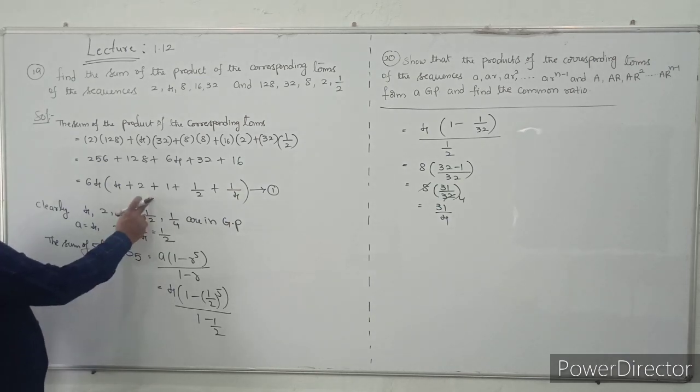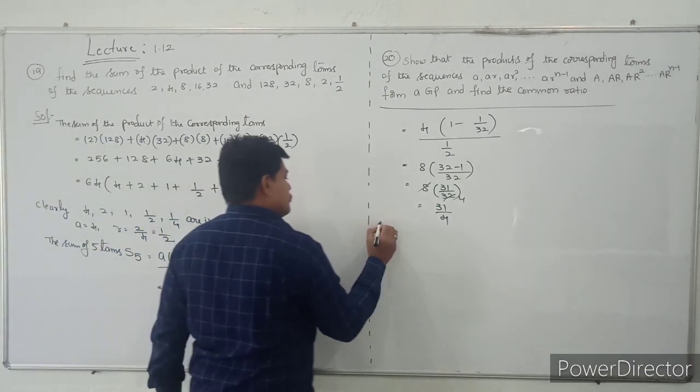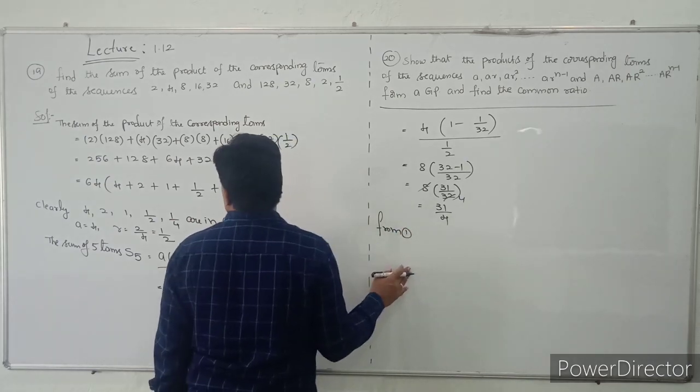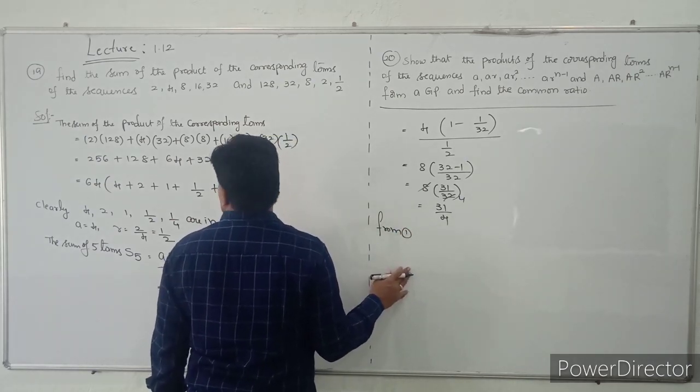That is 31 by 4. You can substitute this value here from 1. From 1, what is that? The sum of the product of the corresponding terms.